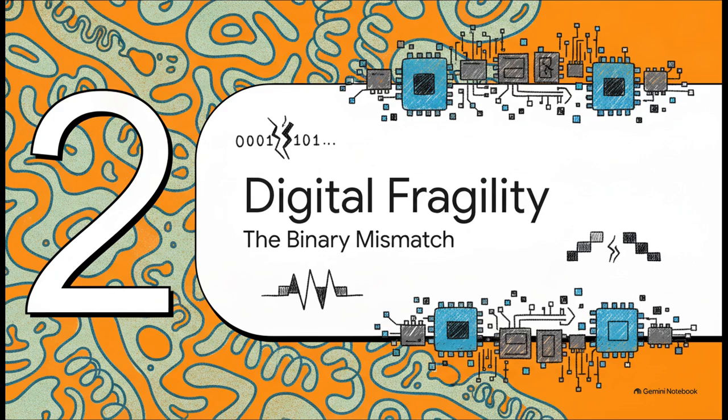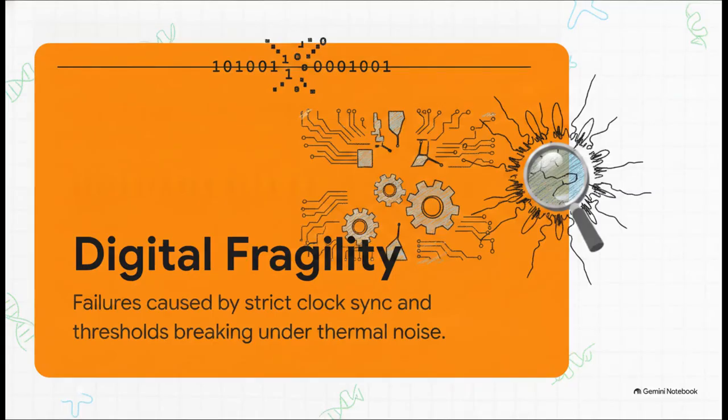Moving on to Section 2. The fragile borders of digital, and why this binary mismatch is such a severe bottleneck. When you force biological reality into a rigid, clock-synchronized digital architecture, you inherently create systemic fragility. Digital chips demand absolute perfection, but in the real world, which is full of thermal noise, if the timing is off even slightly, the digital system can't just adapt. It crashes, or it completely freezes up.